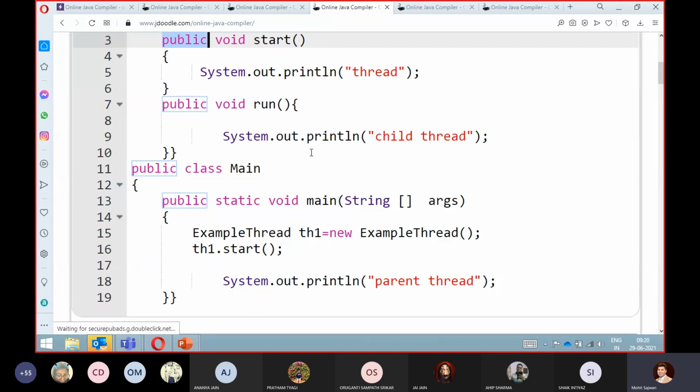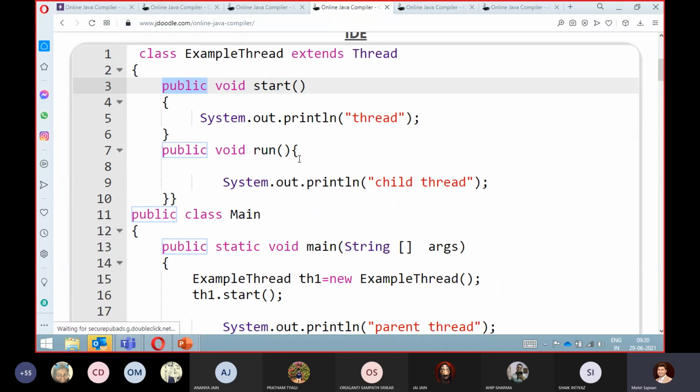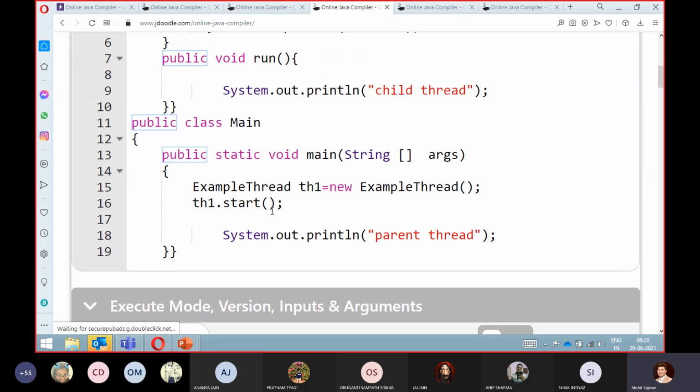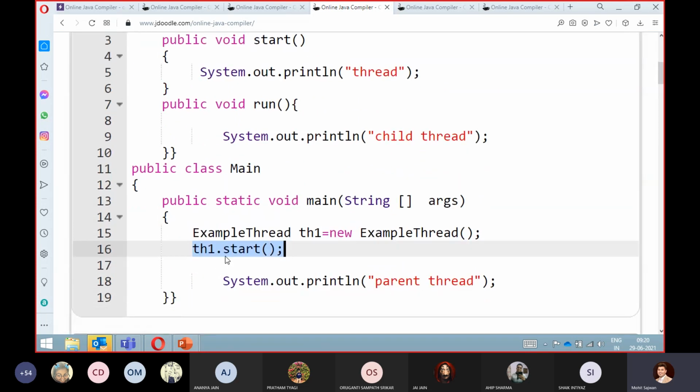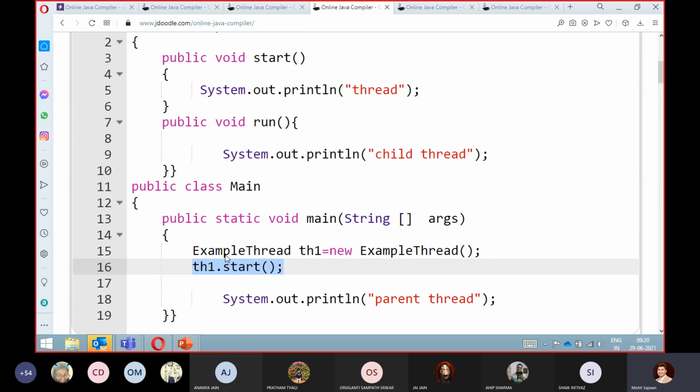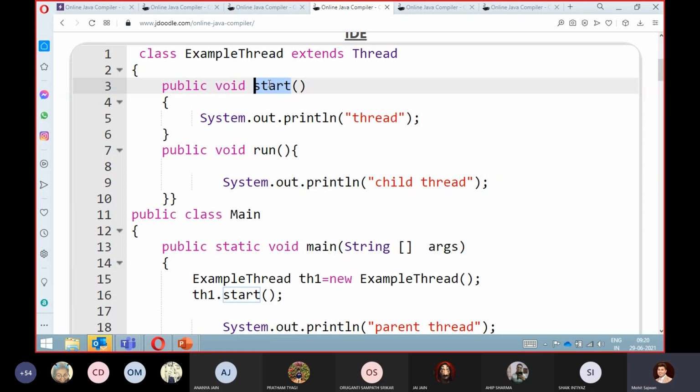Now the question that comes into your mind is, sir, are we performing multi-threading over there? Are we using the concept of multi-threading if I call th1.start? No. Remember, here we are not performing multi-threading. And why are we not performing it? In the Thread class, you will find that they have written thousands of lines of code for the start method, and here we are just displaying this method.